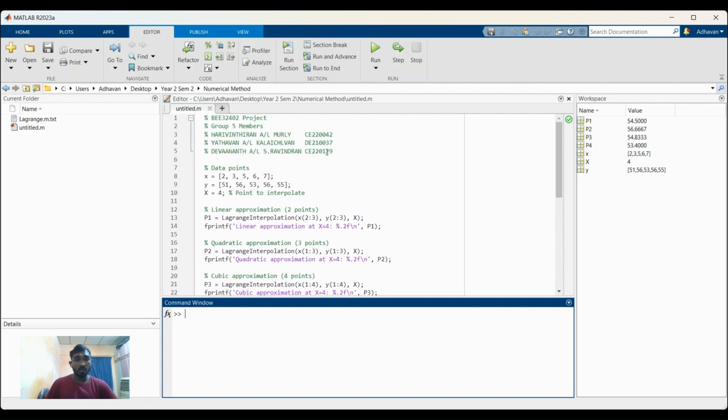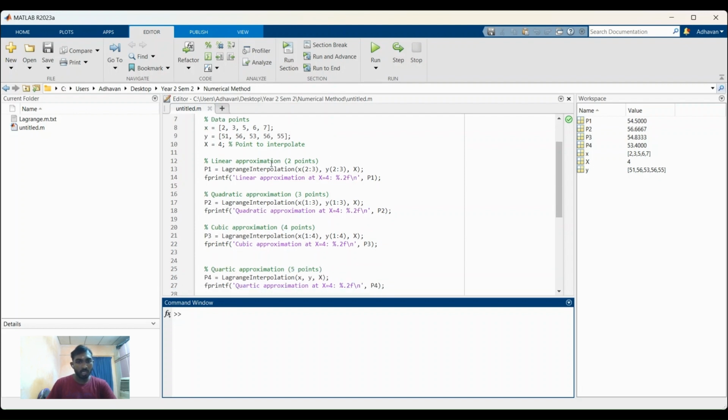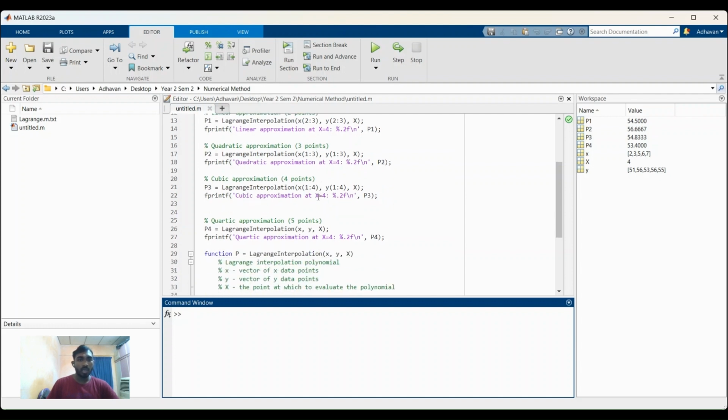As for the MATLAB program calculation, we input the data points for February, March, May, June, and July, because we want to find the April value. So the API values; x is April, the point to interpolate. For linear, we use 2 points. We input the Lagrange interpolation formulas for quadratic approximation with 3 points, cubic approximation with 4 points, and quartic approximation with 5 points.